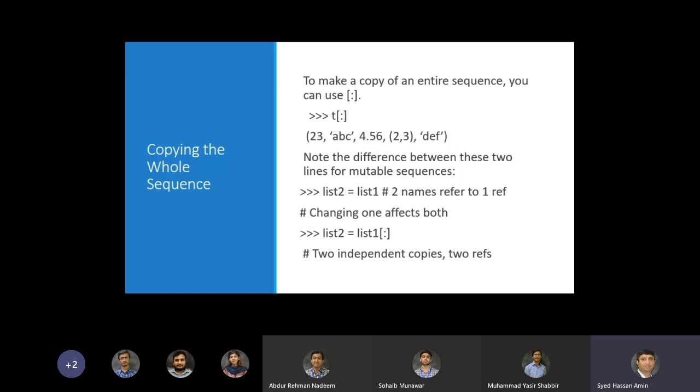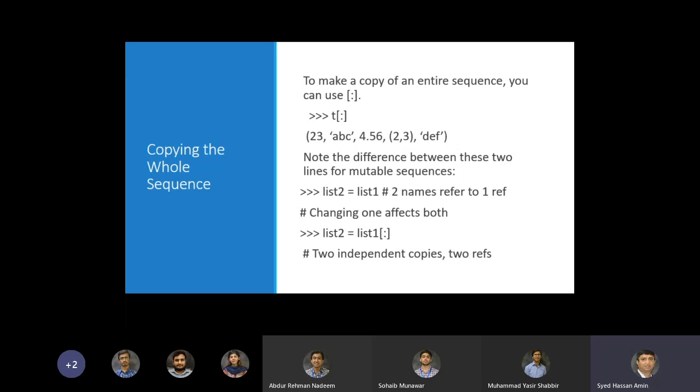Our next key area is copying the whole sequence. That's what you might need in some cases. So to make a copy of an entire sequence, you can use the square bracket colon syntax. So if you need all the elements somewhere, including just for display purposes, you can use t square bracket colon.